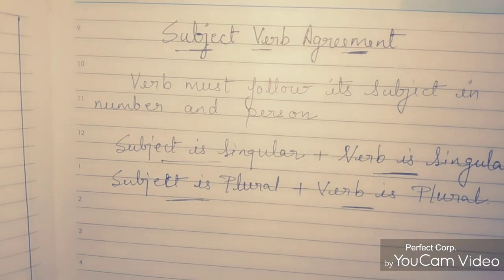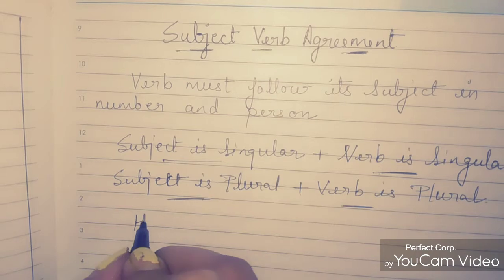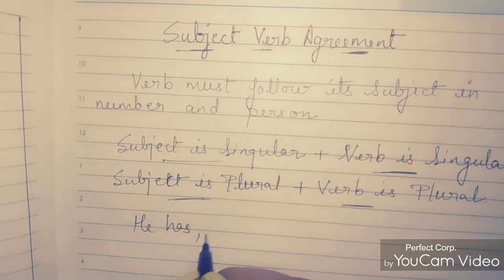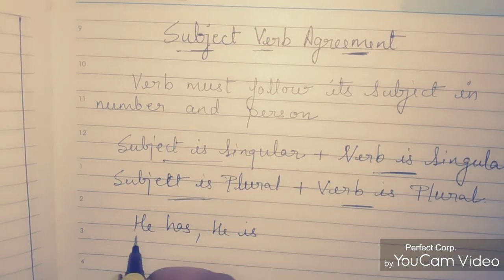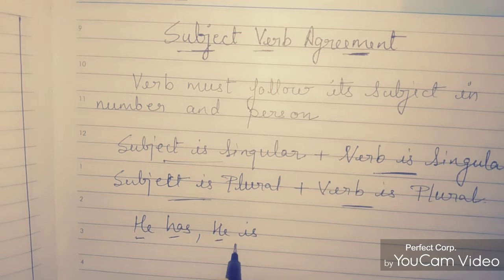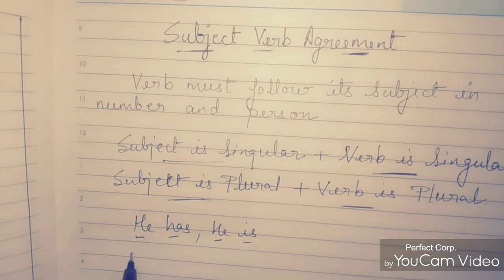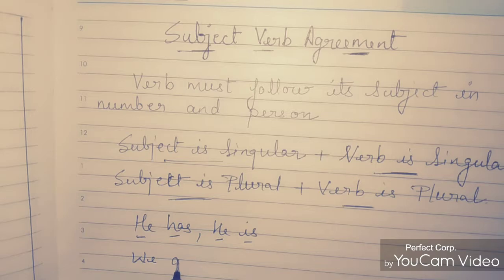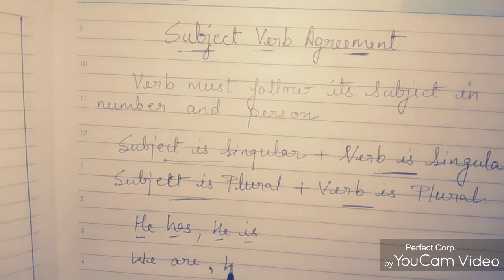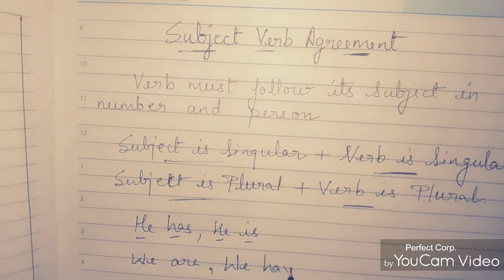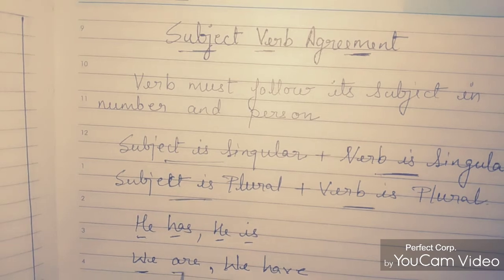Now, for a simple subject like he, which is a singular subject, we write he has, he is: singular subject, singular verb. Like we are, we have: plural subject, plural verb.